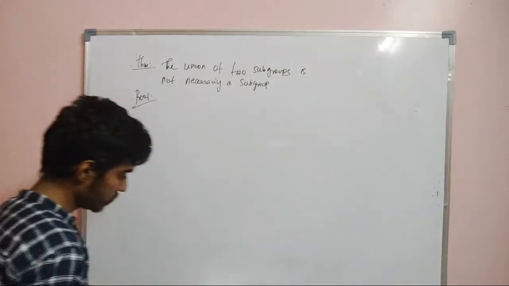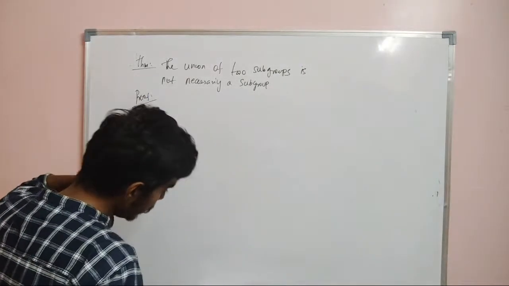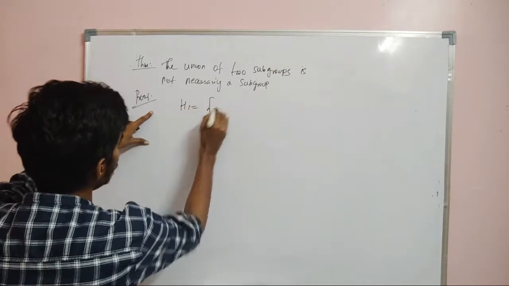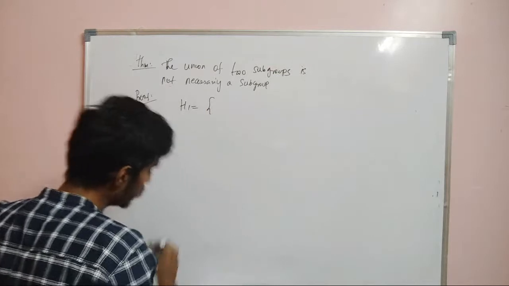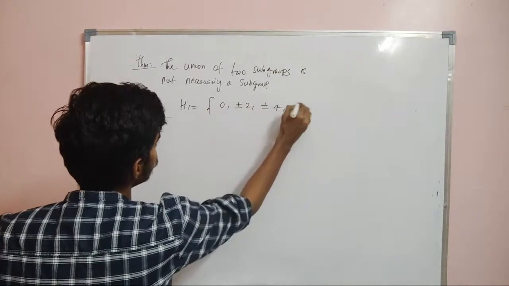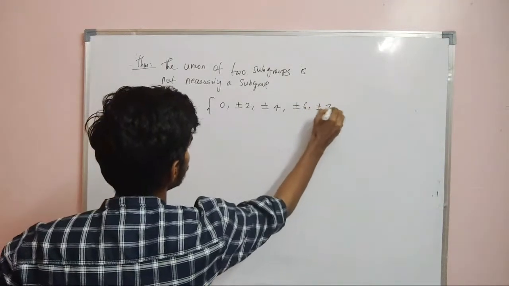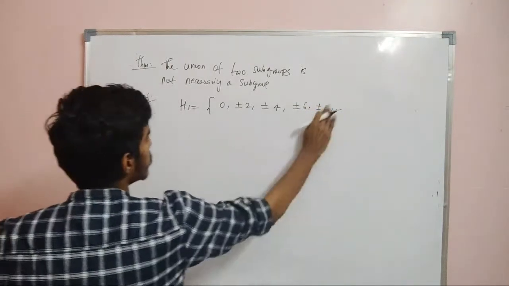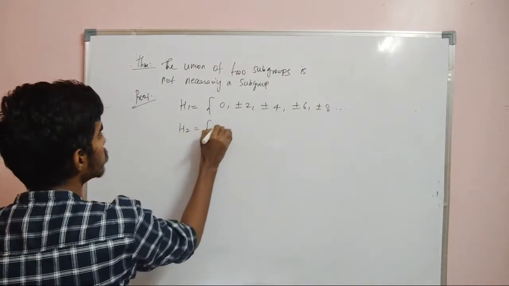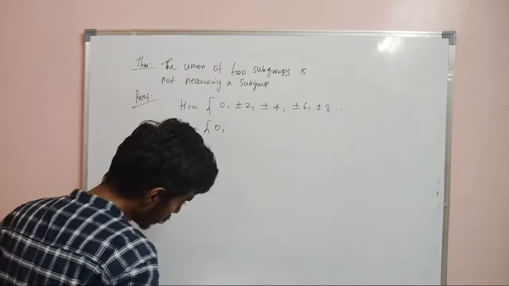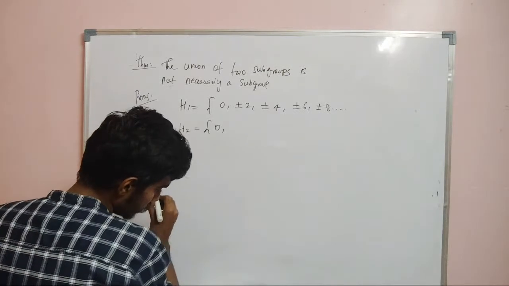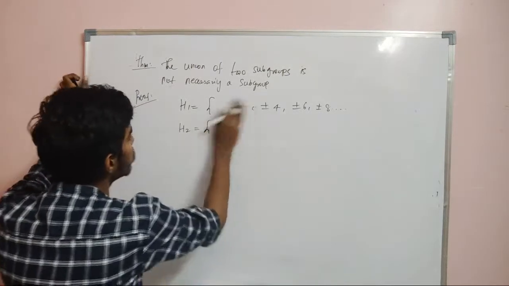So let us take a group G. Let us take H1. I'm taking a subgroup 0, plus or minus 2, plus or minus 4, plus or minus 6, plus or minus 8, and I am taking H2 to be 0... So we will write it in a different way.